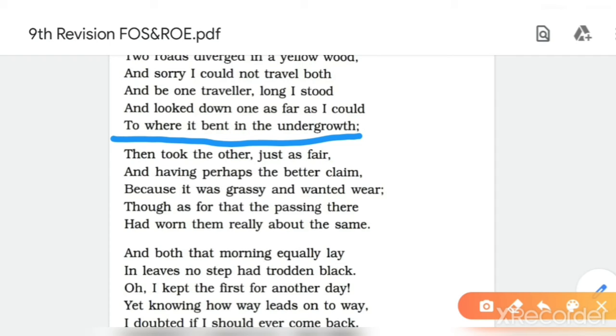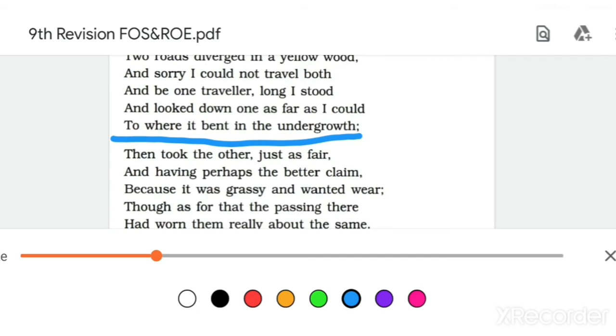Okay, the next line is: then took the other just as fair. Here you will identify as is given and comparison is also there, so it is simile, as well as personification, because the road is given the human quality of being fair. Kind, unkind, rude, fair, these are all human qualities, and here the road is given the human quality of being fair. So it is simile as well as personification.